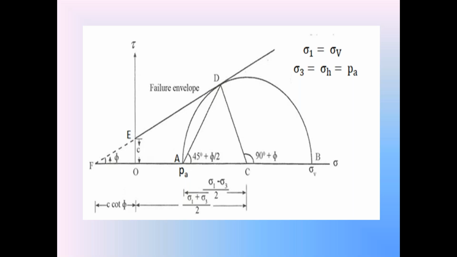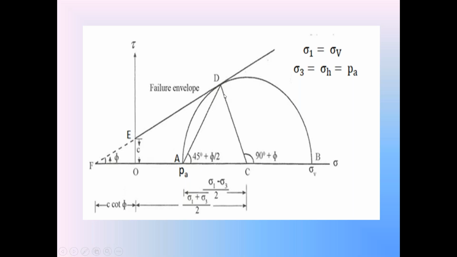And the length CD is the radius of the Mohr circle, (sigma 1 minus sigma 3) by 2. Now, in that right angle triangle CDF, sin phi is equal to the opposite side CD divided by the hypotenuse CF.